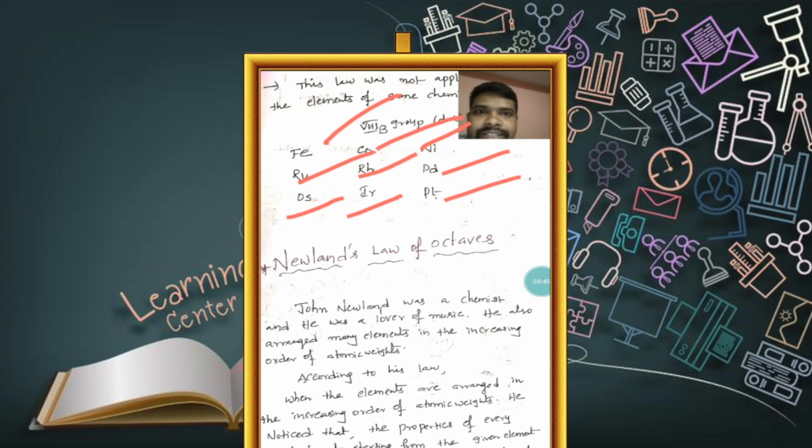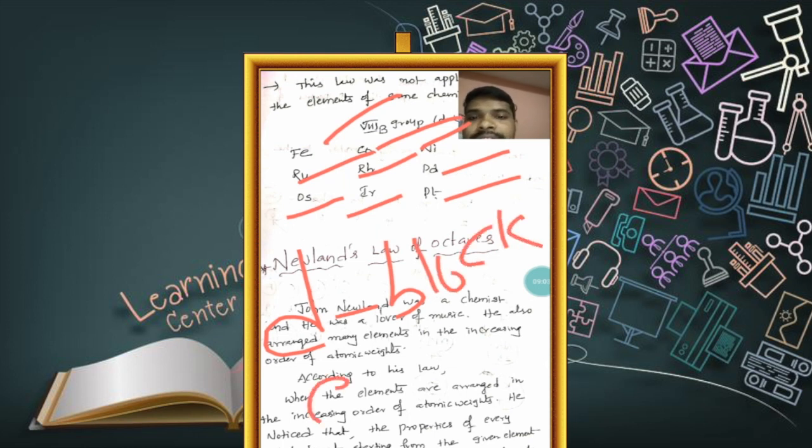These 9 elements are present in the middle of the modern periodic table. Remember that. These elements are also called D block elements, and they belong to the same chemical family, group 8B. These elements are called D block elements.